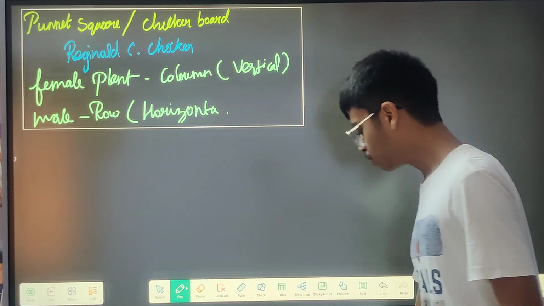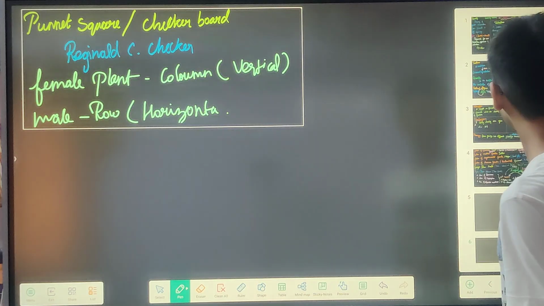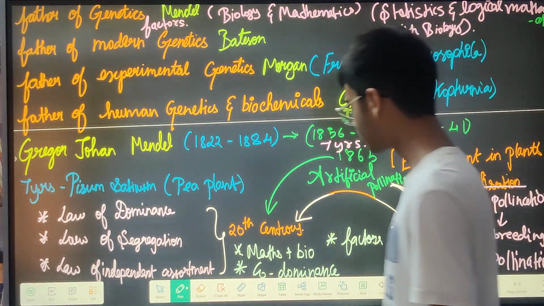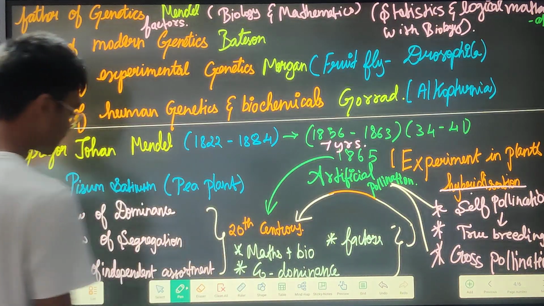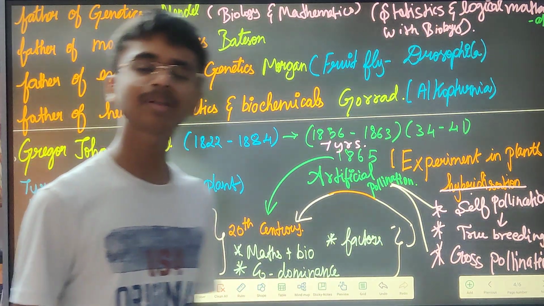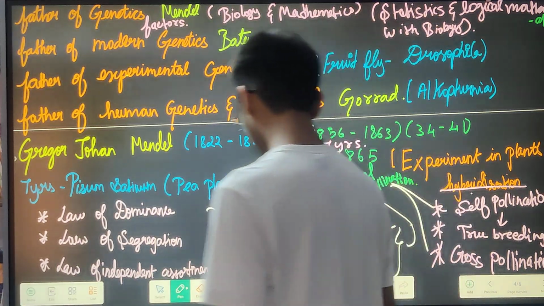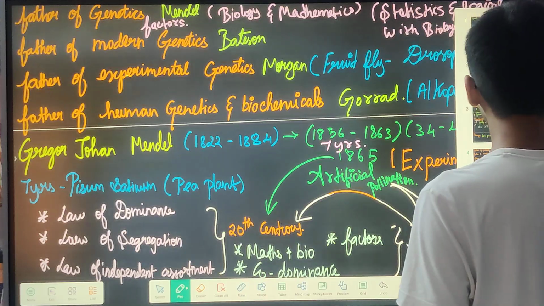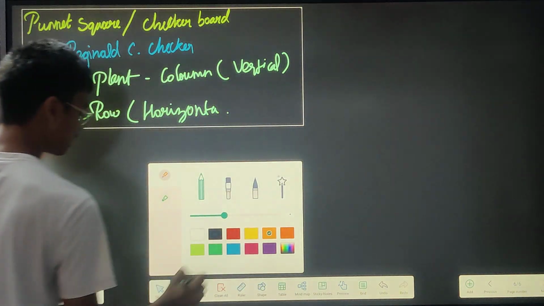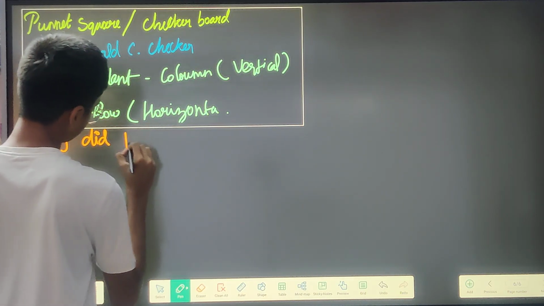See those 3 rules that are given by Mendel. Mendel has given a few rules. These 3 rules are the basic rules of the entire inheritance itself. Initially they weren't accepted, but later on they were accepted by further research of some other people. Then one very common question that they can ask is, why did Mendel choose